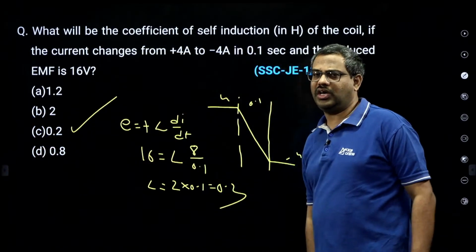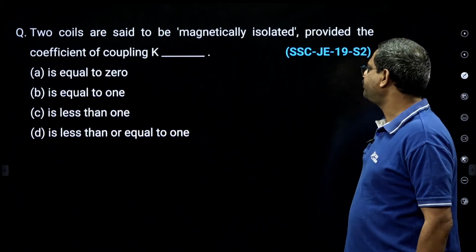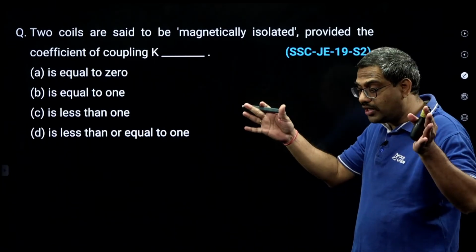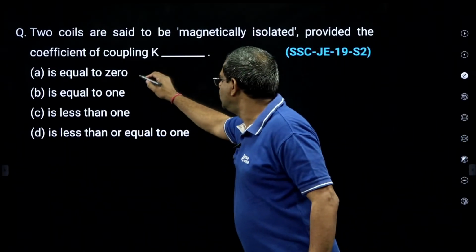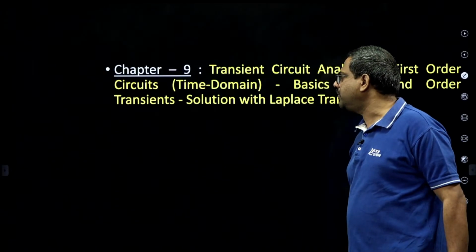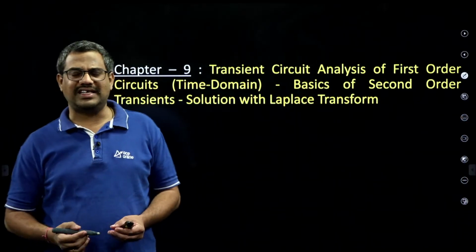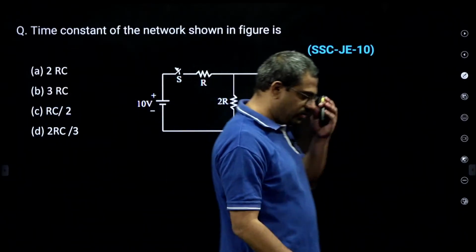This is like induced EMF, Faraday's law, which we studied now. Two coils are said to be magnetically isolated. Magnetically isolated means not at all coupled, and the coefficient of coupling is 0. Then there is no transient from L and C. Now see this question, everybody.